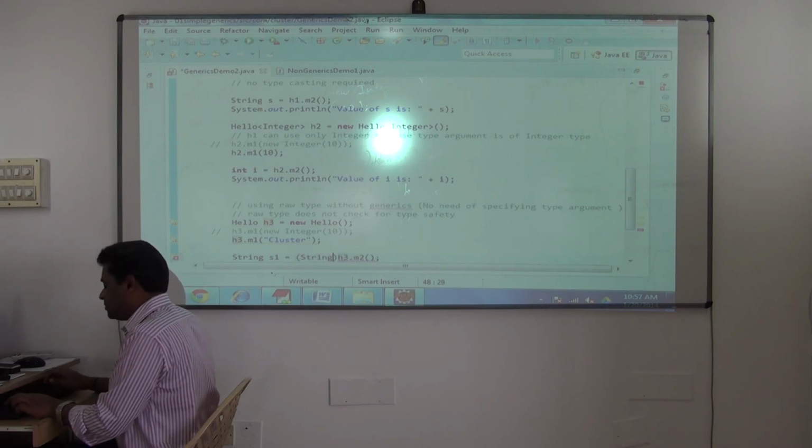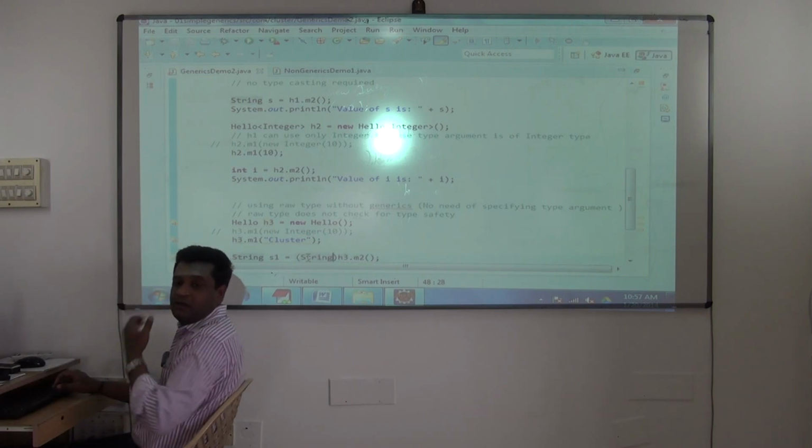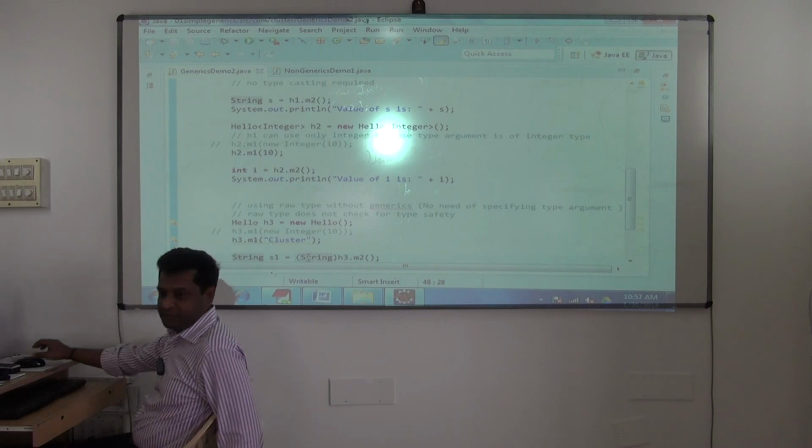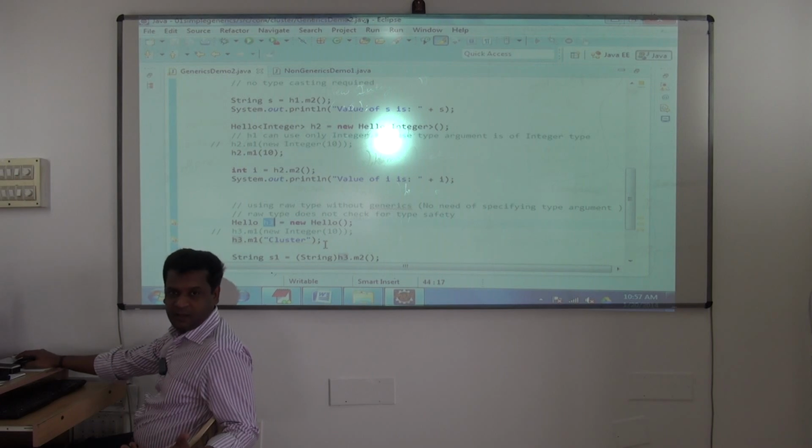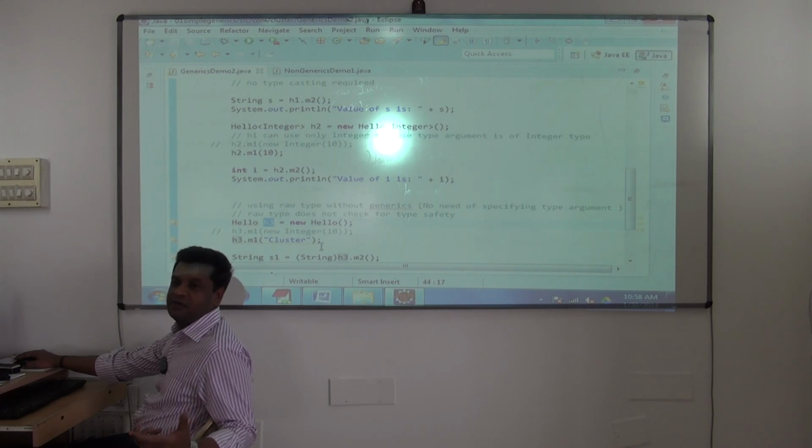So raw types will not provide type safety. You know what is a raw type now? When you are using the generics class without the generic support, or when you are not specifying the type argument, it loses type safety. Raw types always lose type safety.